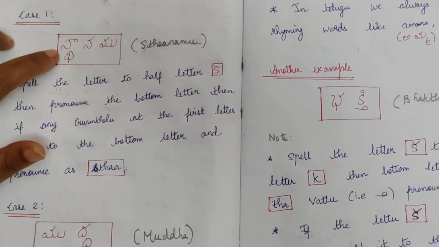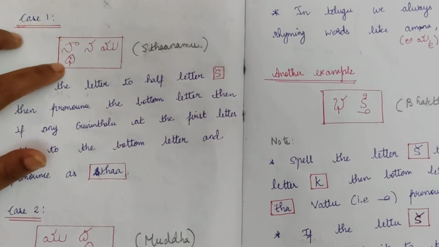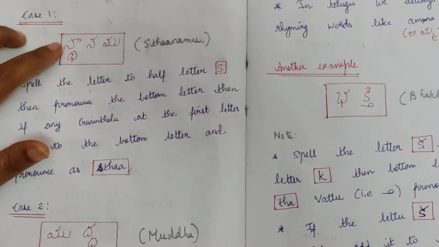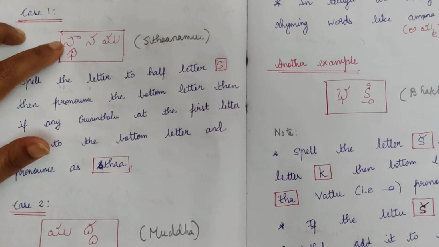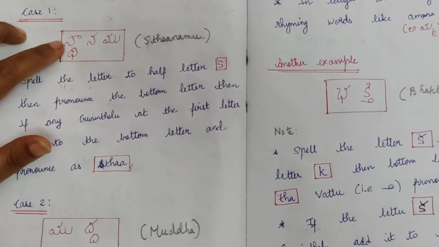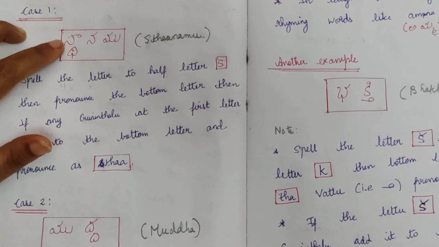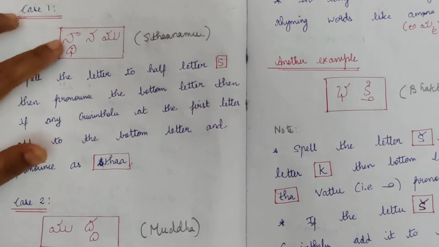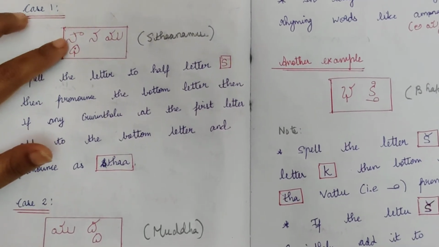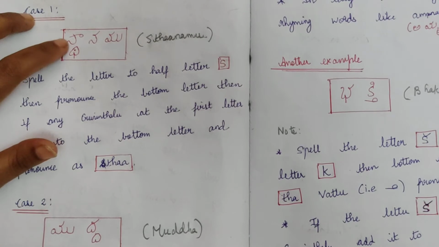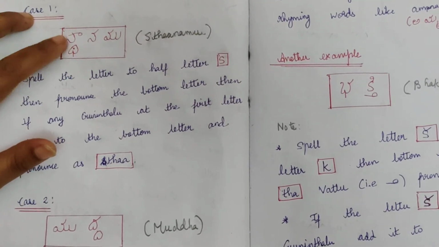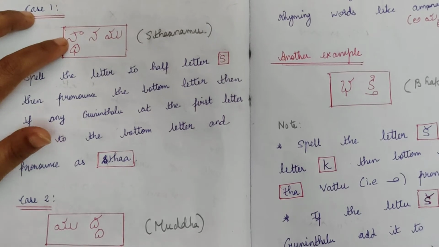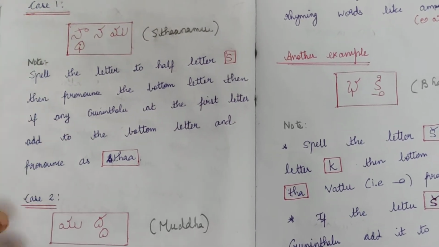Case 1. Initially, if we have Vattulu at the bottom, the word should be broken into half, and you should not pronounce it as 'is' or 'im' like that. Only Sta. The bottom letter has to join immediately with the first letter, and whatever Guninthalu stay, they are applicable only to the bottom letter, not to the first letter. Okay friends, understand case 1 and case 2.